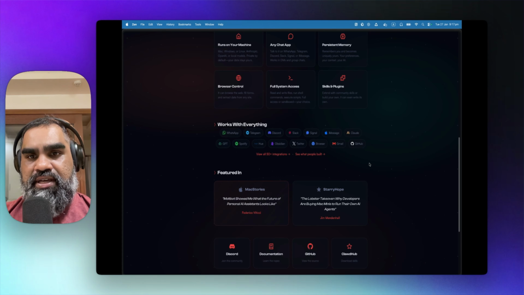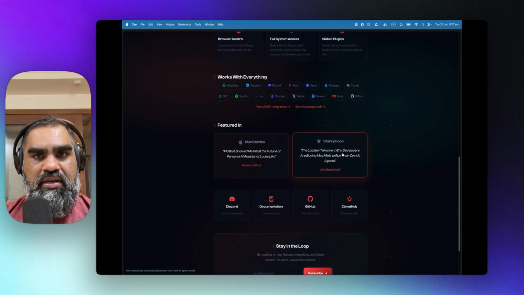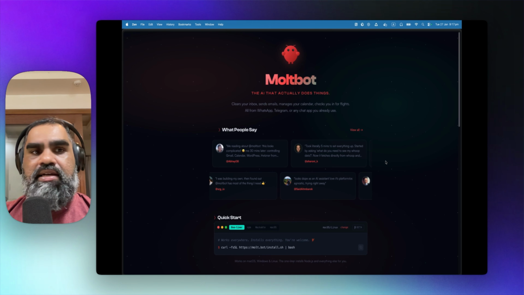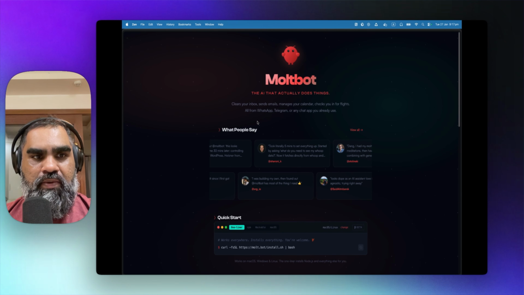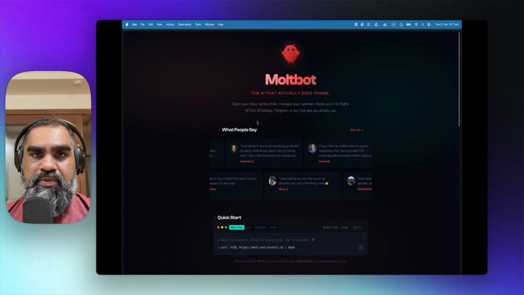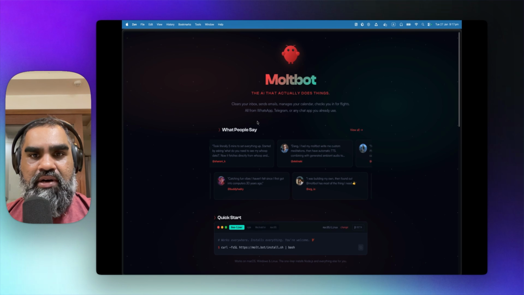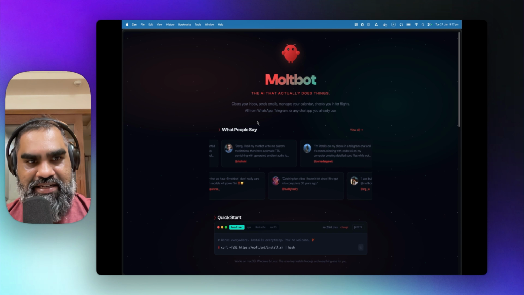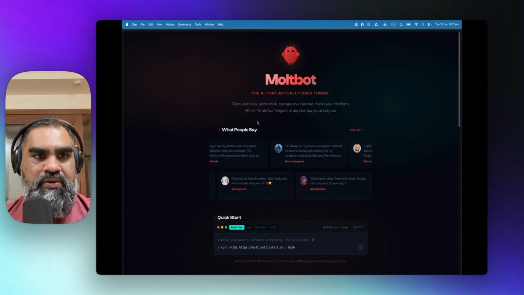It integrates with Obsidian, GitHub, Gmail, and everything. It can even use a browser. You have an active community as well. So let's get into it. I haven't done this before, so what I'm going to do is pretty much what you will be experiencing. I'm a coder, so I know a little bit of it, but I'm pretty sure that none of us gets it right on the first try. So we're going to try this.